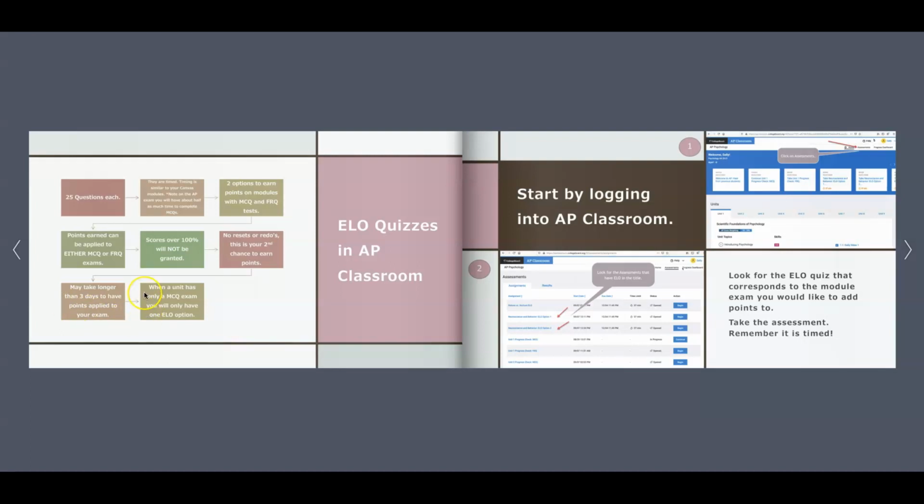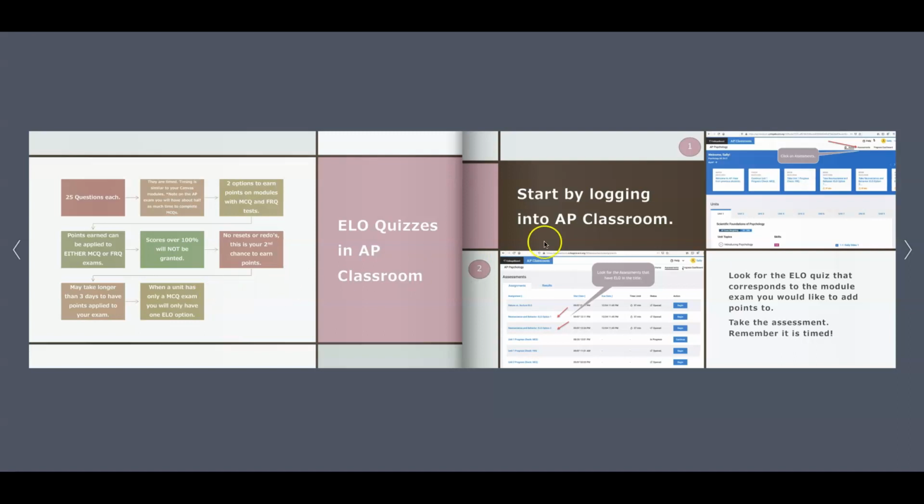And then the last thing to note is when a unit exam only has one multiple choice question exam, you'll only have one ELO option. And the first example of that is coming up with nature and nurture. There's not an FRQ for nature and nurture, so I'm only going to have one option in AP Classroom.